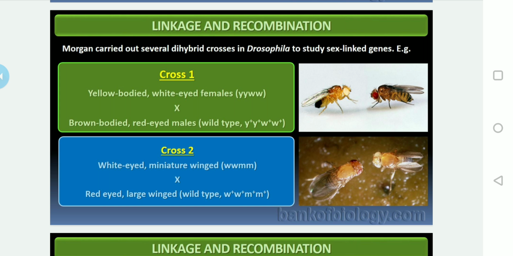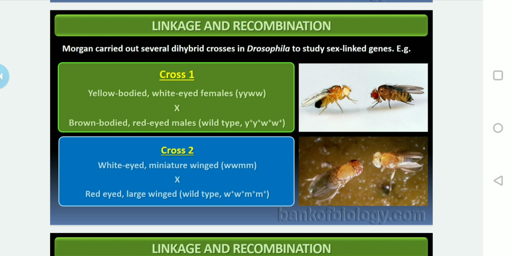The first experiment is also known as cross first. In this experiment, Morgan crossed a normal wild type male having a brown body, indicated by y plus, and red eye, w plus, with the female having yellow body and white eye, indicated by small y and small w, which is a mutant female.